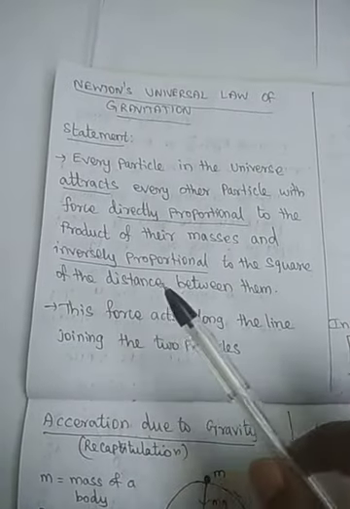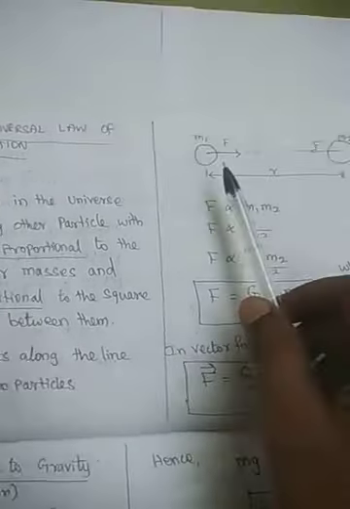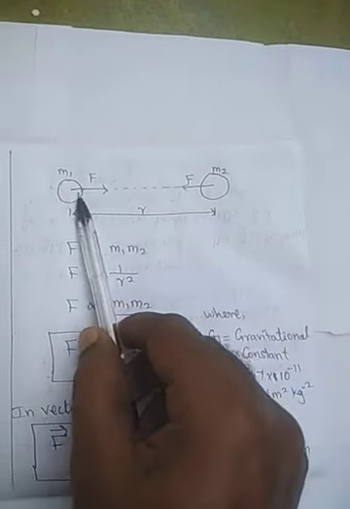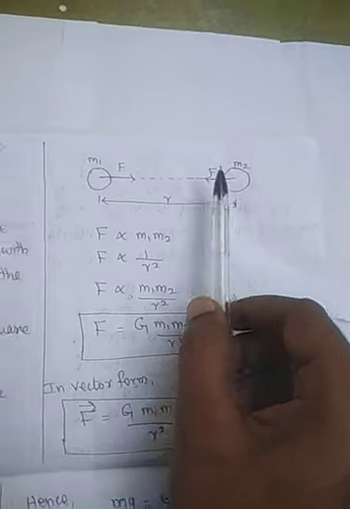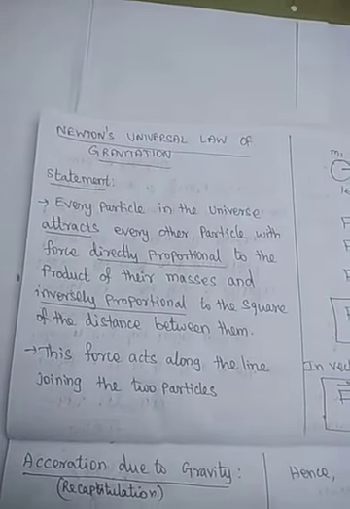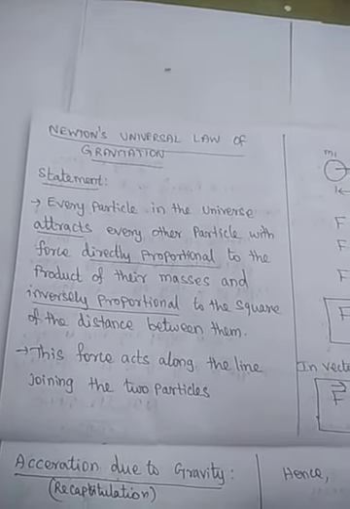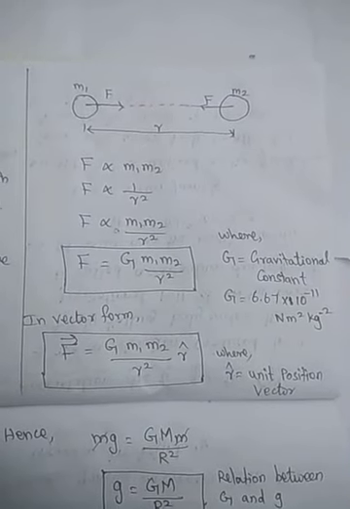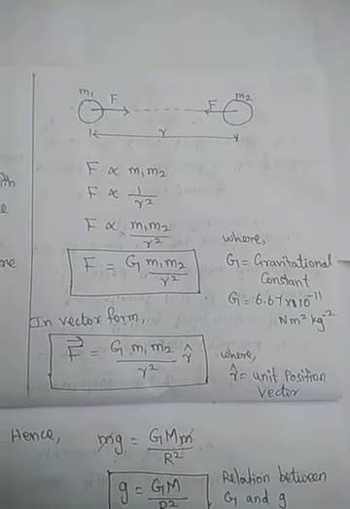This force acts along the line joining the two points. Then only can I draw the force of attraction along these two lines. So this is Newton's law of gravitation, very simple. There will be a force of attraction between any two bodies in the universe, which can be represented as F equals G into m1 m2 by r square.